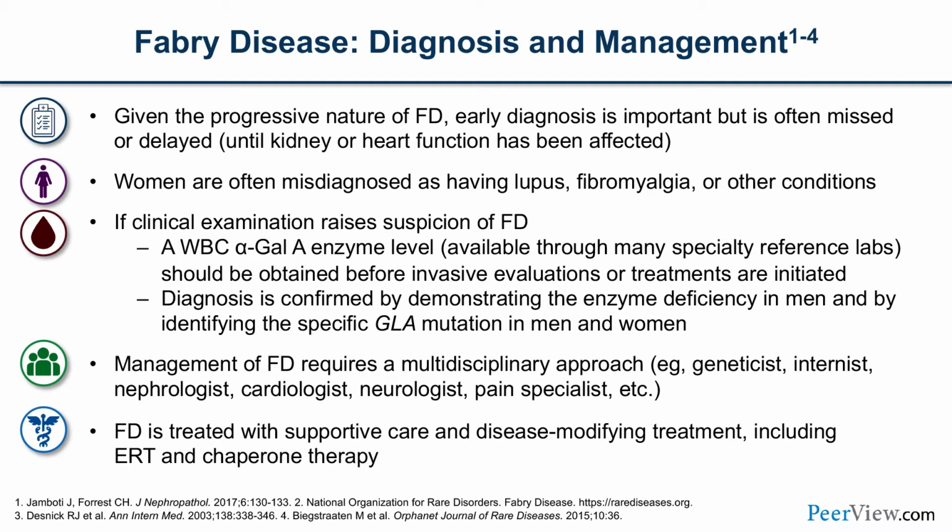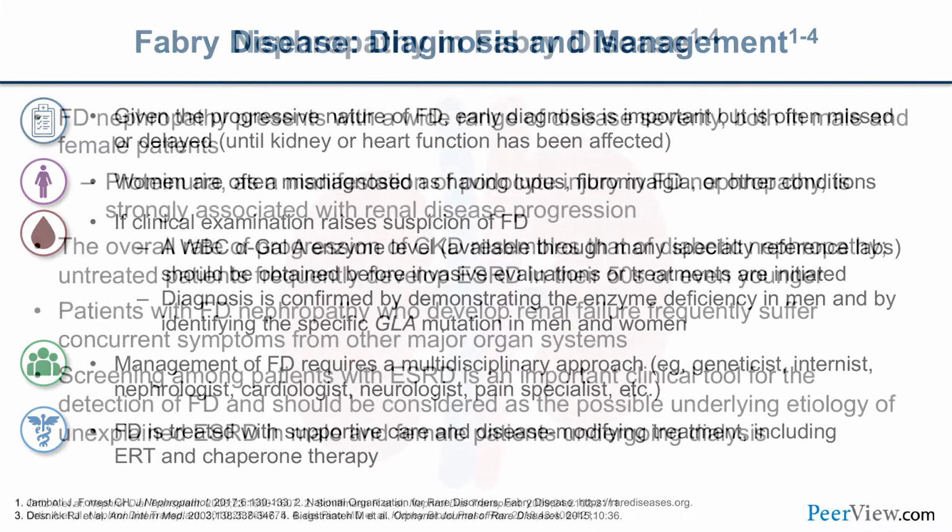Fabry disease is treated with supportive care, what we call standard of care, scheduled assessments, but also specific disease-modifying treatment, which includes enzyme replacement therapy. You basically replace the enzyme that's deficient. We also have chaperone therapy, which is an oral therapy available to patients with the amenable mutation.